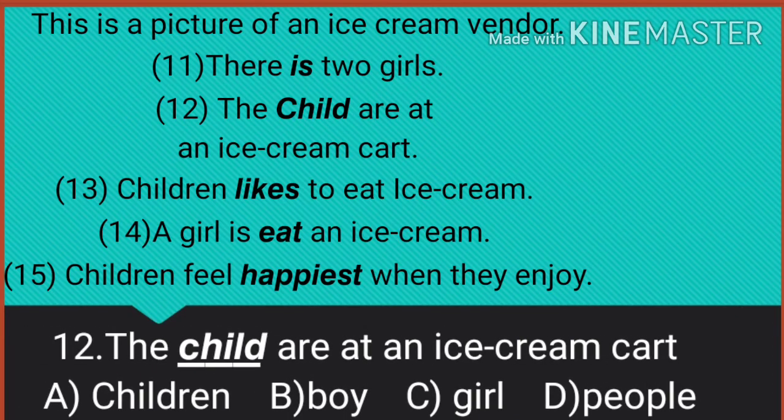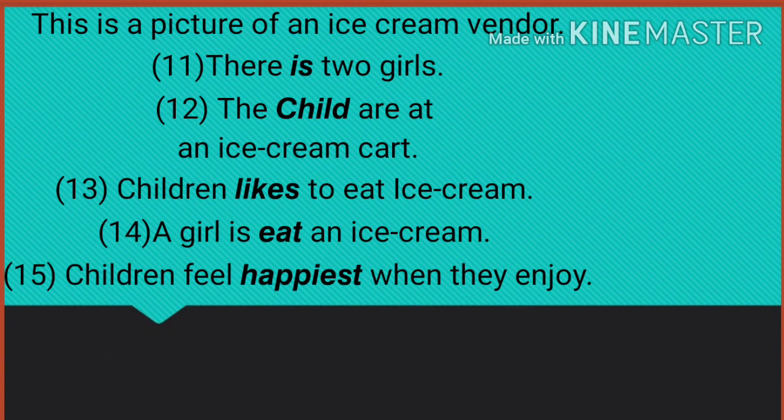12th one. The child are at an ice cream cart. So the underlined word is child. A. Children. B. Boy. C. Girl. D. Pupil. So here there is more than one child, so we have to say children. Child is the singular, children is the plural. So the answer is A. The children are at an ice cream cart.